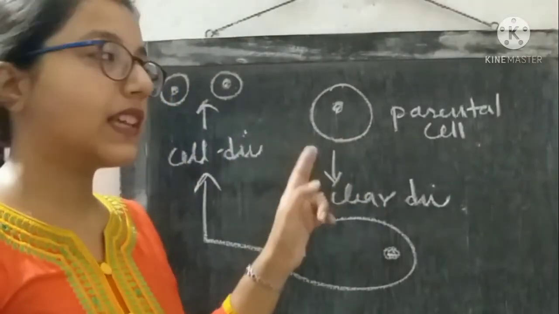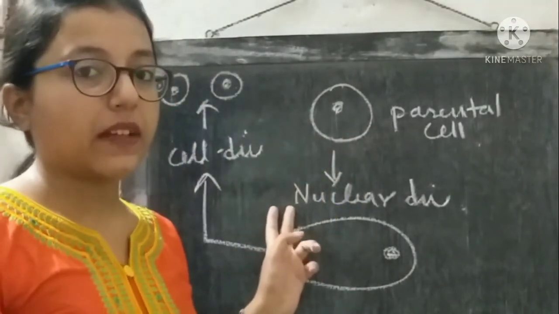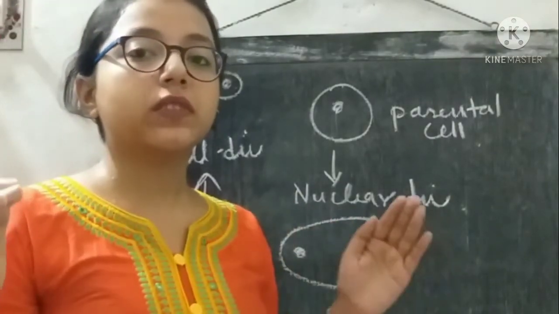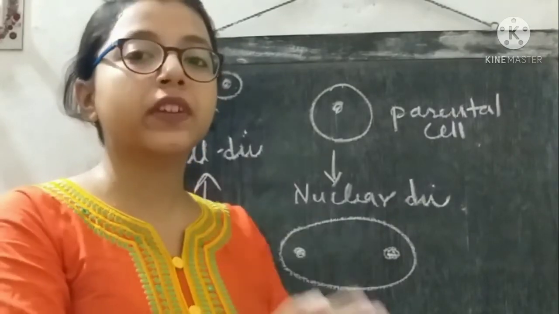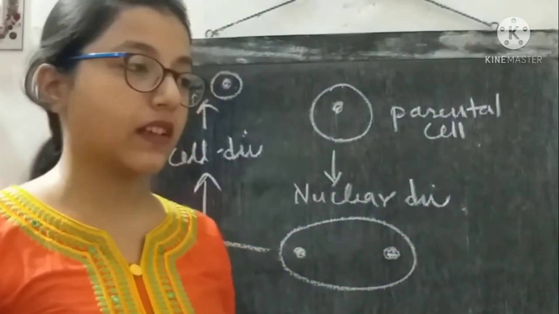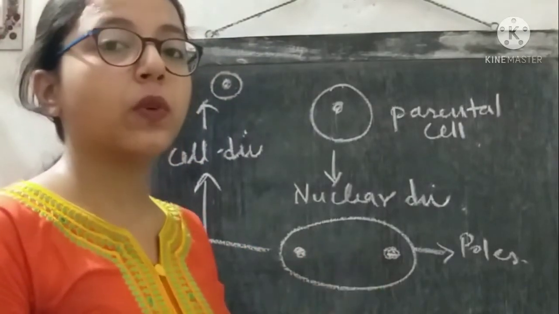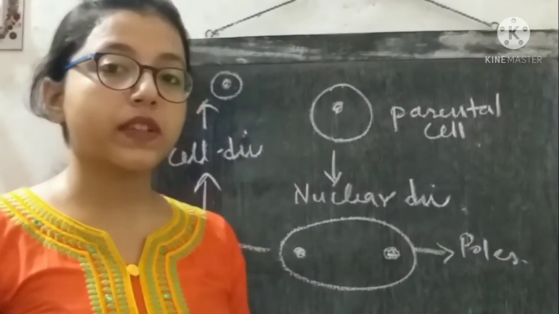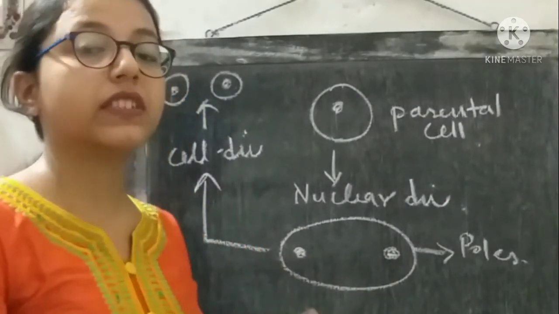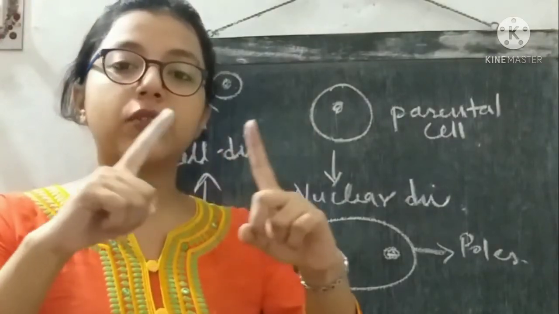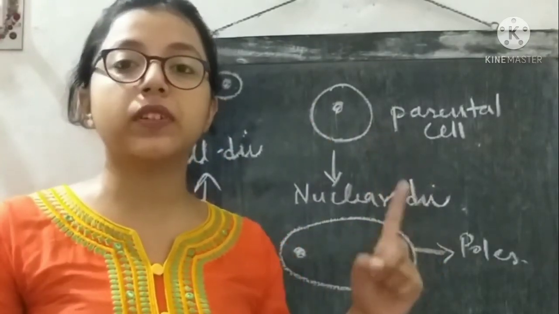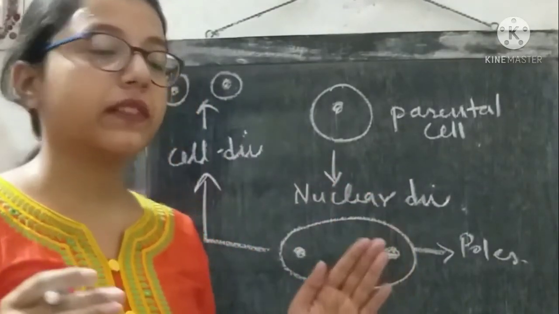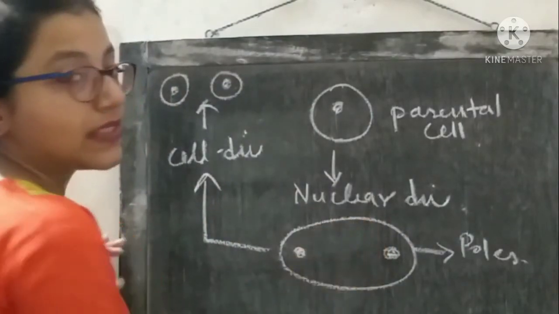So this was the parental cell, and then occurs the nuclear division. Nuclear division means the nuclear materials are separated equally between the two daughter cells. We know what is present in the nucleus. It is the DNA of the cell or the chromosomes. These chromosomes are separated at two different poles of the cell after the anaphase stage. So once the sister chromatids are separated, they migrate to two different poles of the cell. And now after this nuclear division event, then the actual cell division happens.